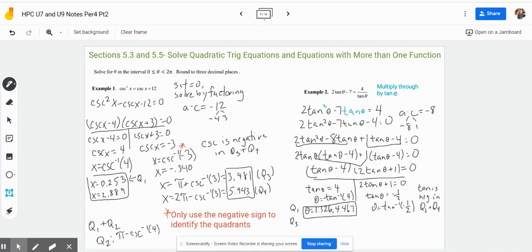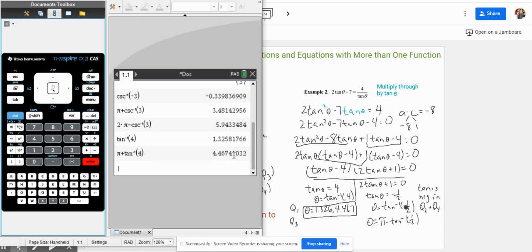So to figure out what it is in quadrant 2, we're going to do pi minus tan inverse of 1/2. Again, we're just using the negative to figure out what quadrant it is. So we're going to do pi minus tan inverse of 1/2.